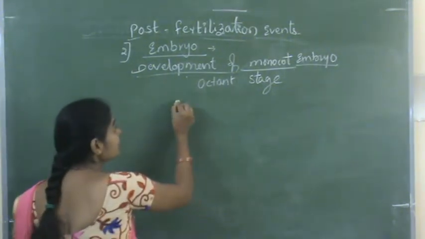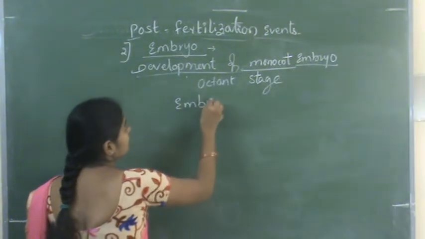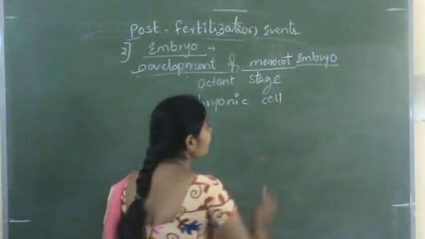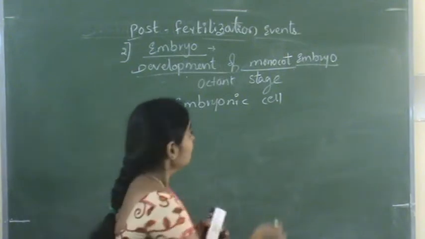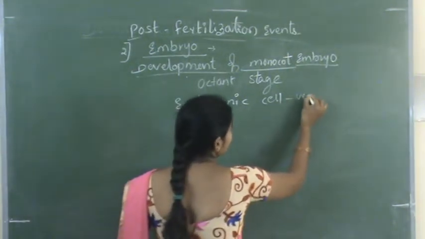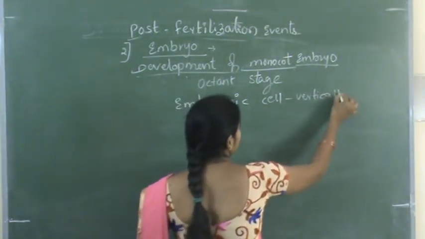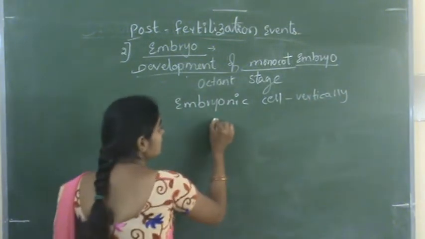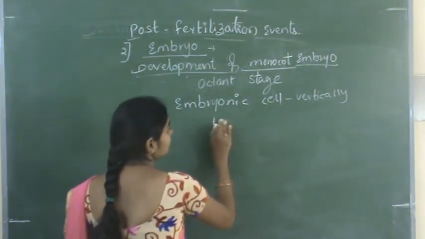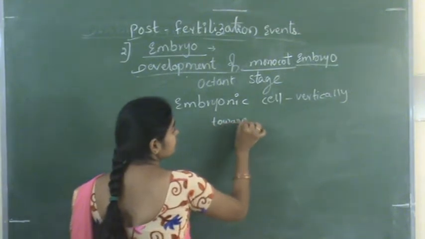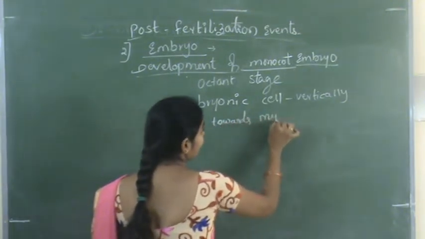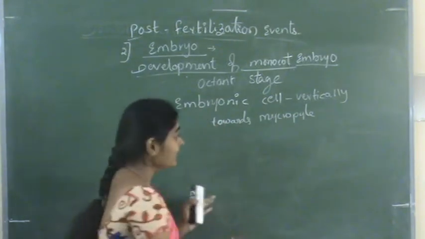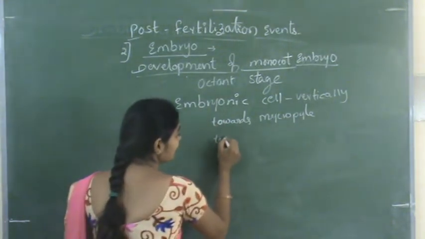Here the embryonic cell divides vertically into two cells. One cell is towards the micropyle end and another cell is towards the chalazal end.